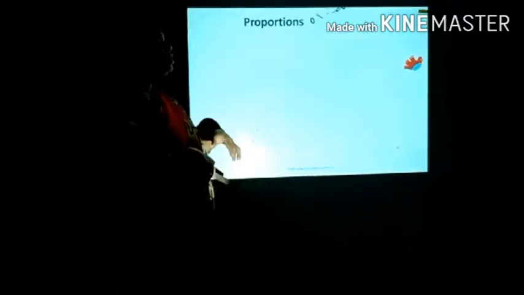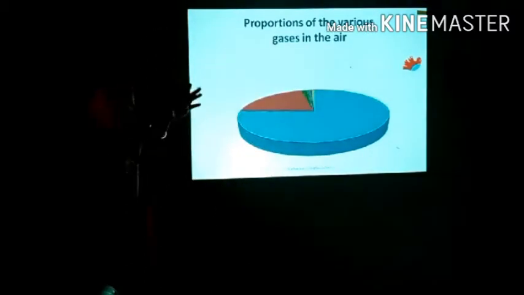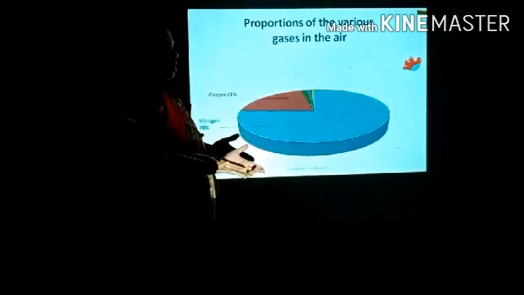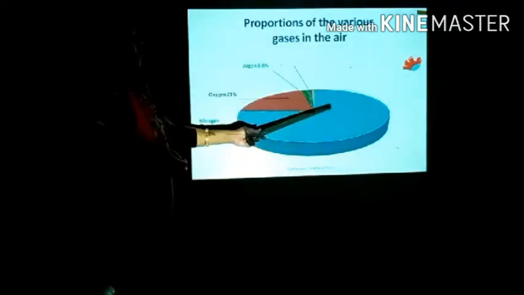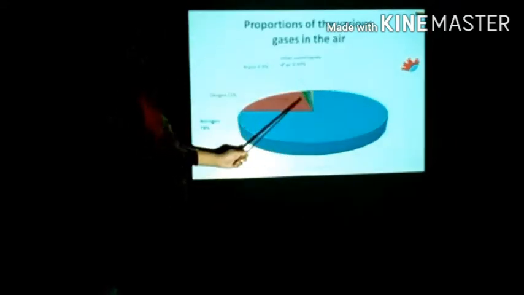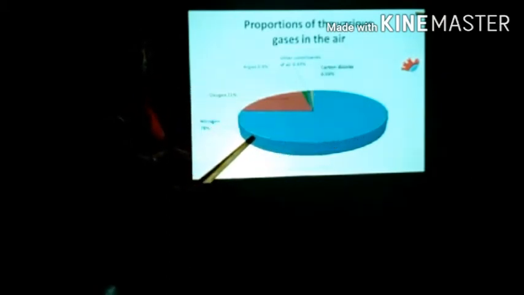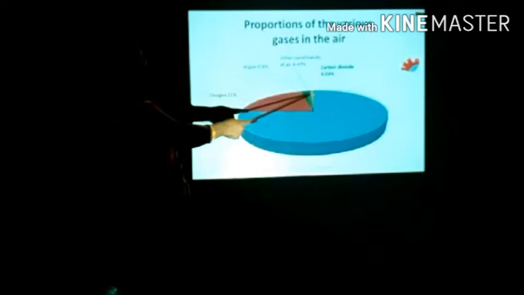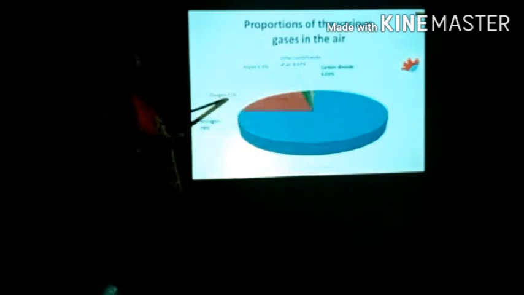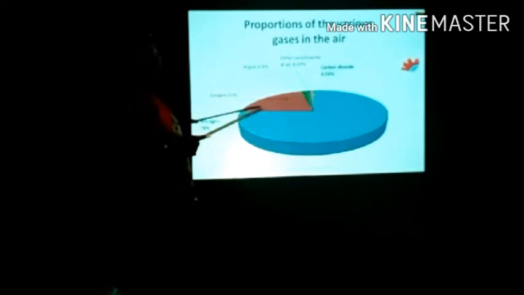Now we are going to look at this. There are different kinds of gases in the air. Their proportion is also different. So what are their proportions? That we are going to see. Now see in this diagram, if the air is 100%, in that 100%, 78% is nitrogen. Then after that there is oxygen, which occupies more space after nitrogen in the air, that is 21%.